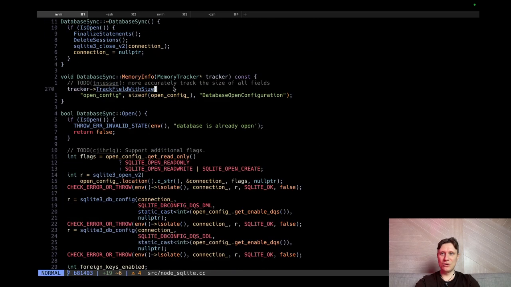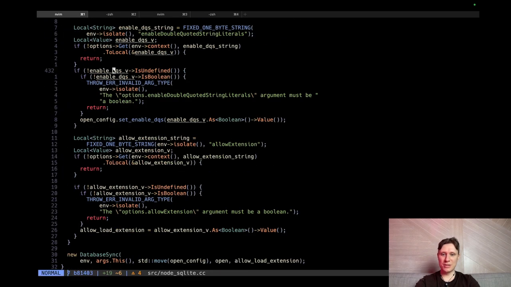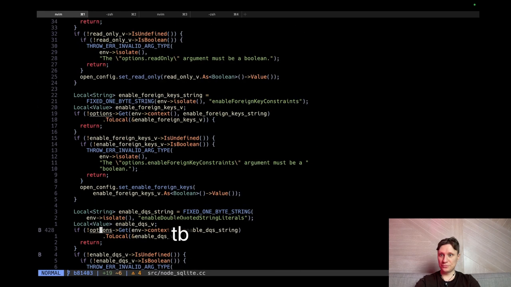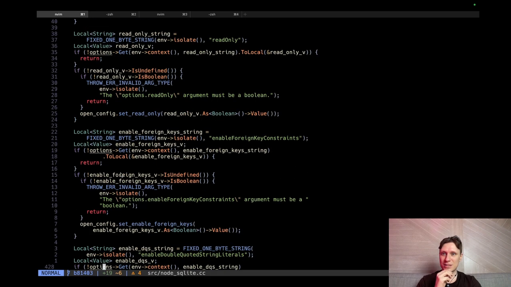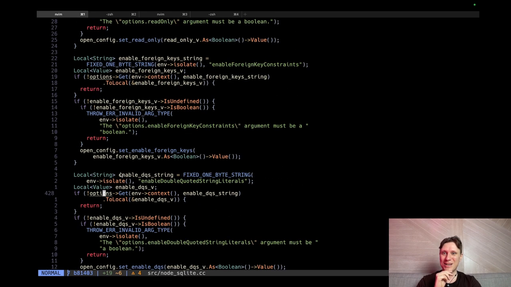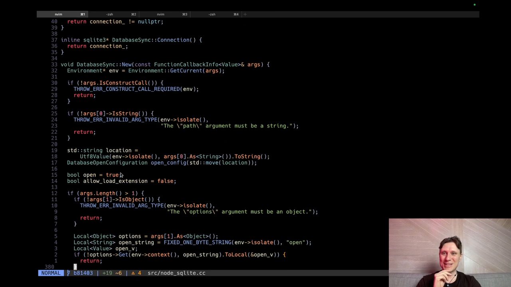The next thing, we learned how to put breakpoints inside C++ code. To do this, we need to run LLDB and connect it to these processes. But our breakpoints were not hit when we ran tests. This is because during tests, Node.js summons additional copies of Node.js.